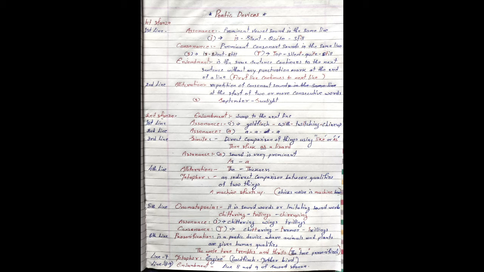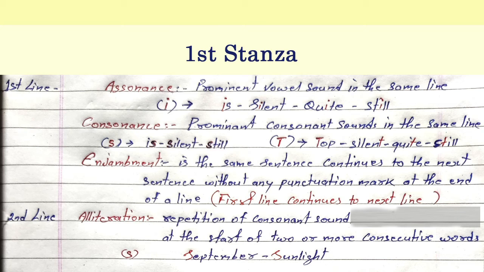Now, let us see what are the poetic devices used in this poem. First of all, no rhyme scheme is used in this poem. It is written in free verse. In the first stanza and in the first line of this poem,